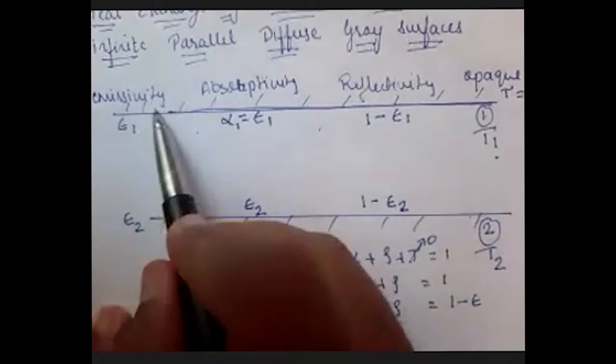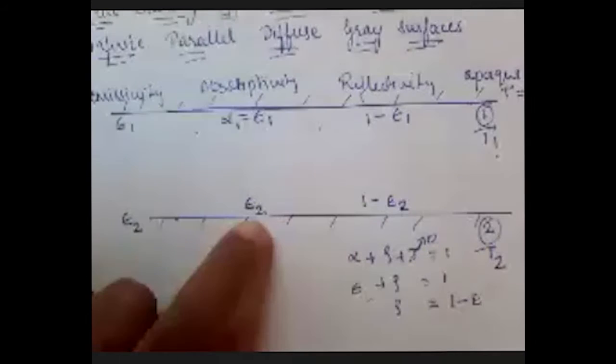According to Kirchhoff's law, absorptivity will be equal to emissivity, so for surface 1 it is epsilon 1 and for surface 2 it is epsilon 2. Then for the reflectivity, I have considered it as an opaque surface, so tau will be equal to 0.